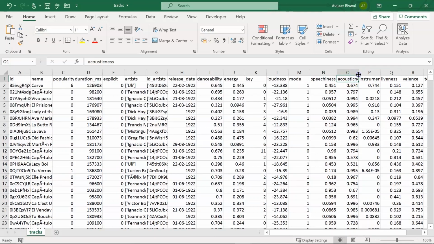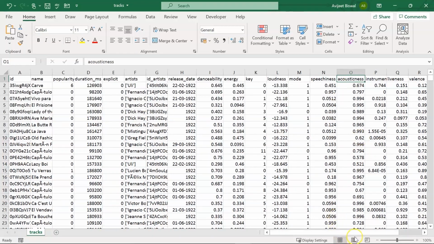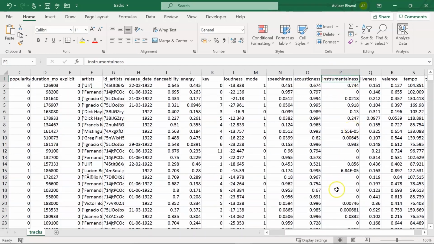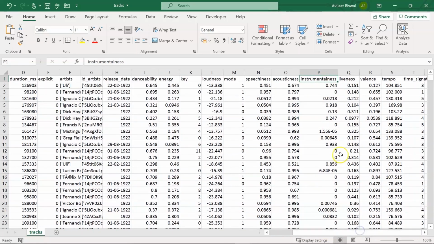Then we have a column for acousticness. So a confidence measure of 0 to 1 of whether the track is acoustic or not. So 1.0 represents high confidence the track is acoustic. Then we have other information about instrumentalness. Then we also have a column for liveness.